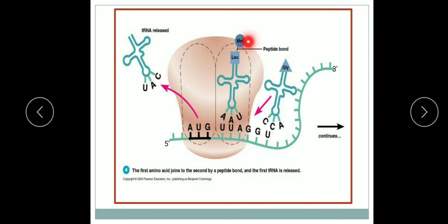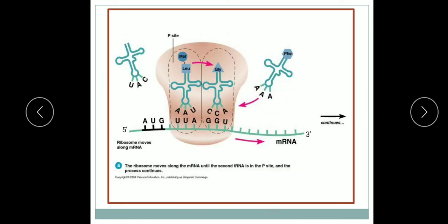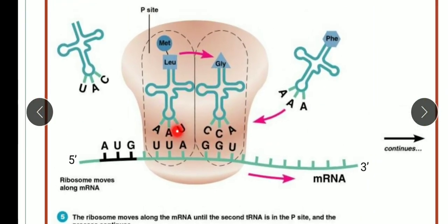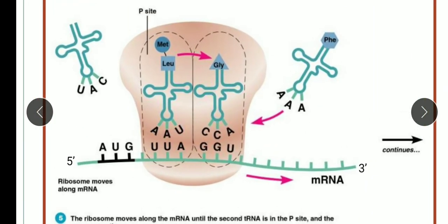Now the two amino acid long chain is shifted, translocated to the P site along with the mRNA, and this translocation requires elongation factor G. So children, this is the process where translocation has taken place. This tRNA is translocated from the A site to the P site, and the A site again becomes vacant, and now a new mRNA codon is available at this site to receive the fresh charged tRNA.